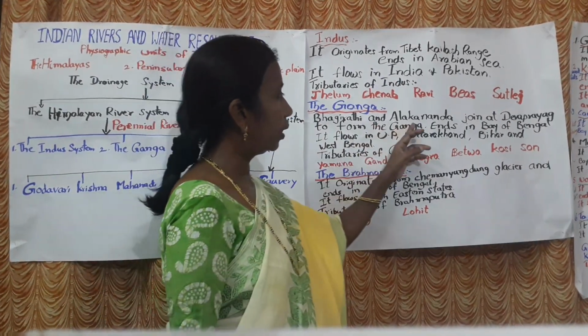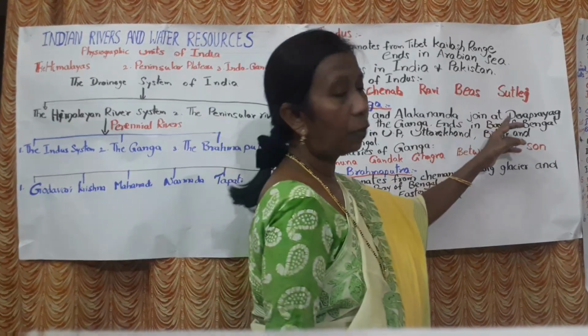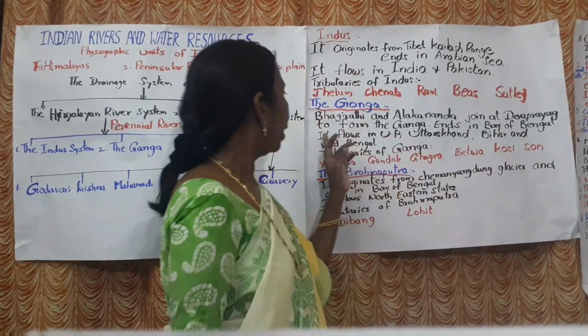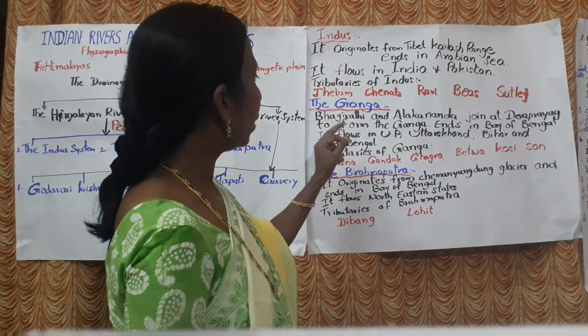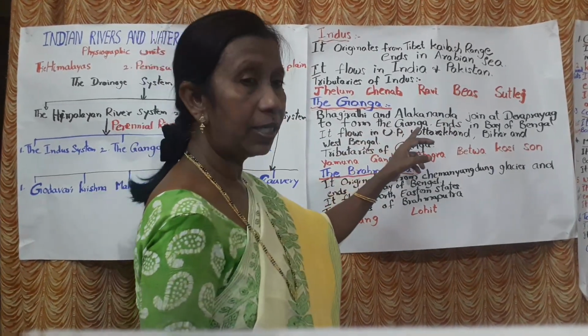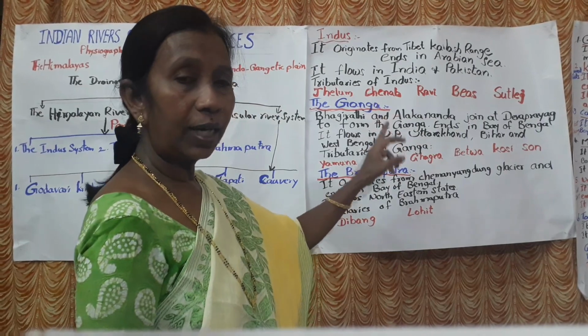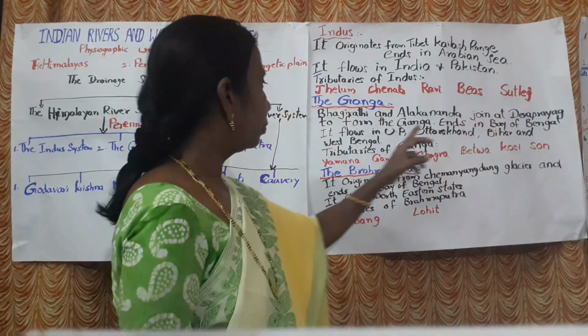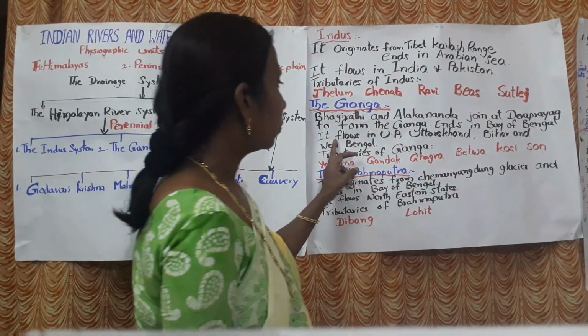Bhagirathi and Alaknanda join at Devaprayaga to form the Ganga. Means the Ganga river starts from Devaprayaga. Are you clear now?